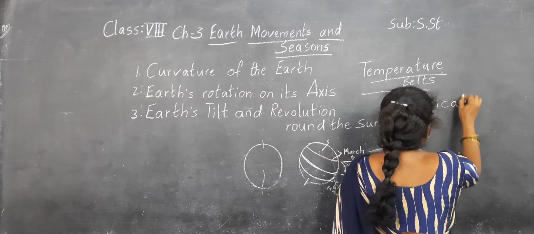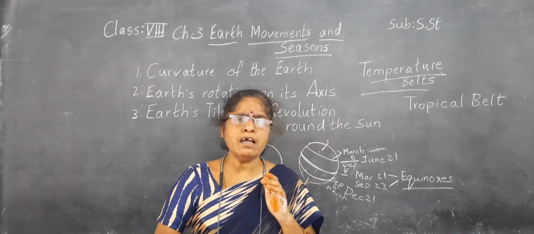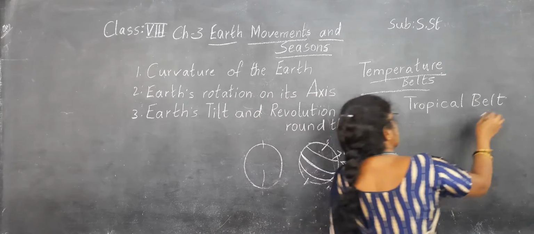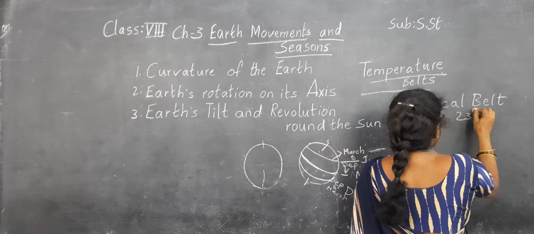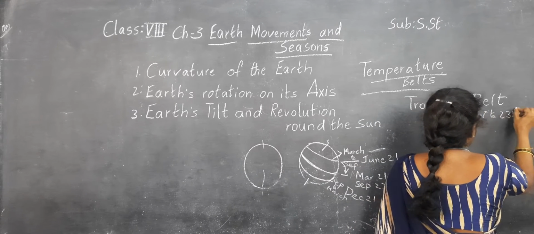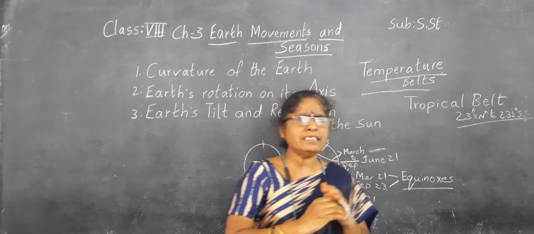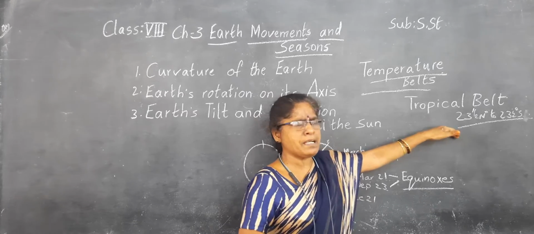That means 23.5 degrees north to 23.5 degrees south. Whatever zone is there, that we call the tropical belt.